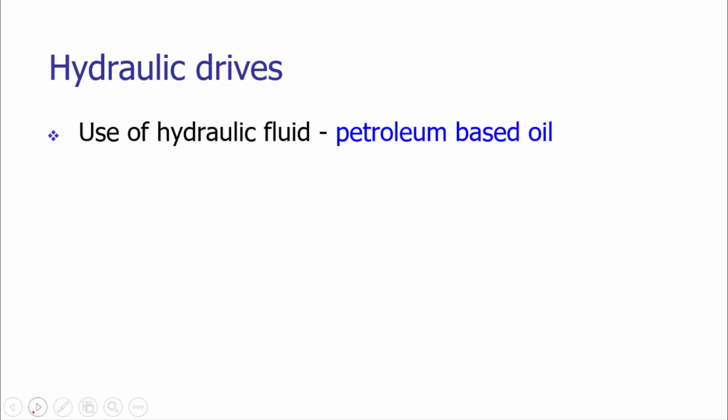The hydraulic drives are using hydraulic fluid. In general, petroleum based oil is used at pressure more than the atmospheric pressure. This pressurized hydraulic fluid will be applied inside a cylinder which has a piston as well. So when we apply the hydraulic fluid inside this cylinder, the piston will get actuated.